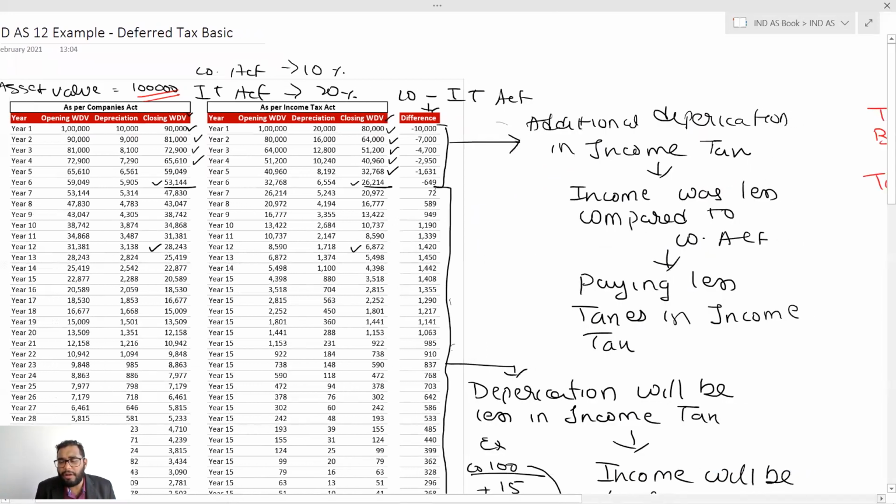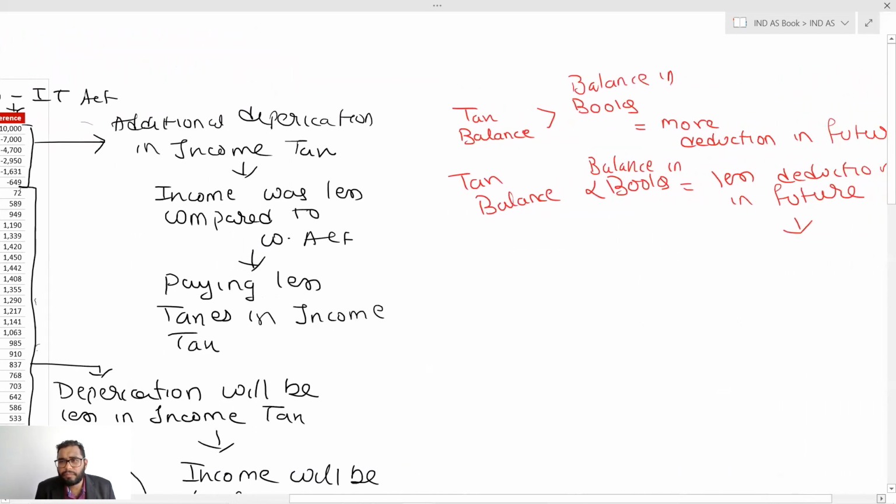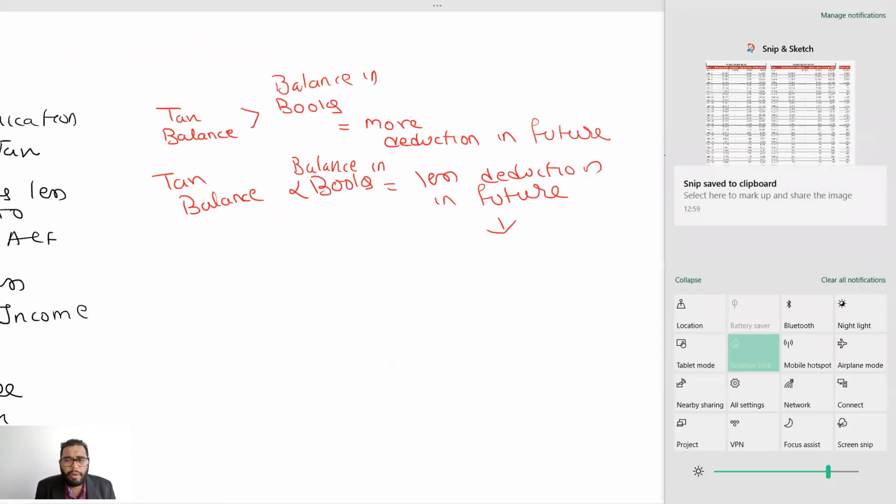Remember, we made this principle over here: more deduction in the future or less deduction in the future.